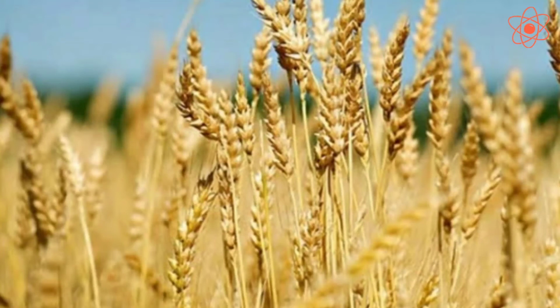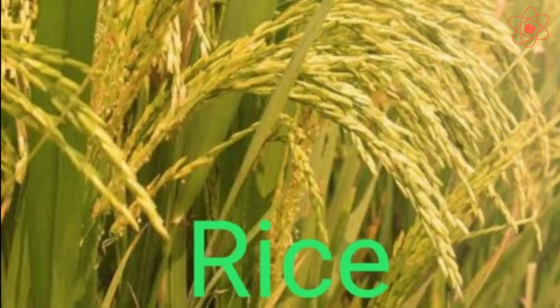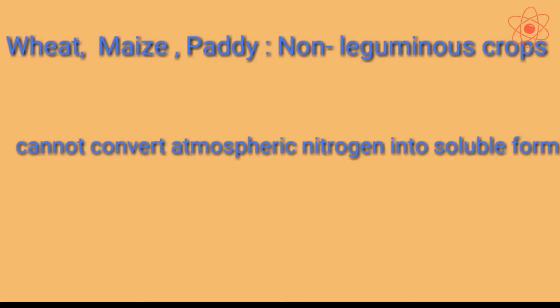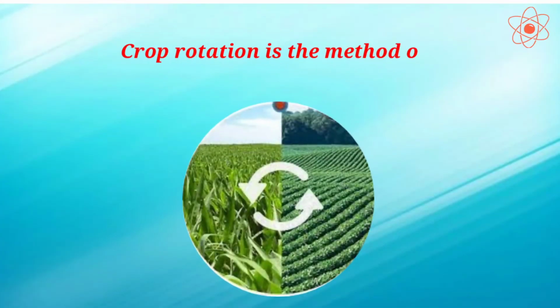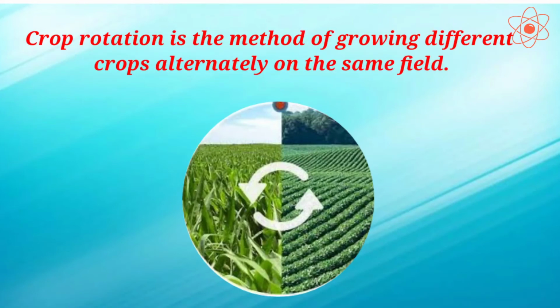On the other hand, cereal crops like wheat, maize, and paddy are non-leguminous crops, which do not have the ability to convert atmospheric nitrogen into soluble form. Keeping these points in mind, we will now describe crop rotation. Crop rotation is a method of growing different crops alternately on the same field.